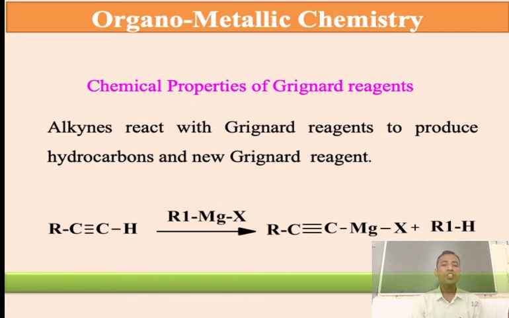And if you change the substrate, they produce new Grignard's reagents. So you can change both the substrate as well as the Grignard's reagent and produce different types of hydrocarbons and Grignard's reagents.